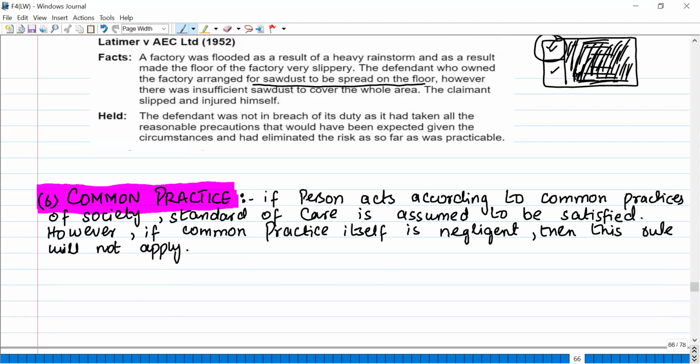If a person acts according to common practices of society, standard of care is assumed to be satisfied. However, if common practice itself is negligent, then this rule will not apply. Okay. Now, there's a common practice in an area, like let's say, for example, there are two types of the helmet, right? The ones that motorbike people put up, and the ones that construction workers put up, which do not cover the face, right? Now there's a common practice in an area that the motorcyclists use those helmets in which the face is not covered. Okay. That is a common practice.